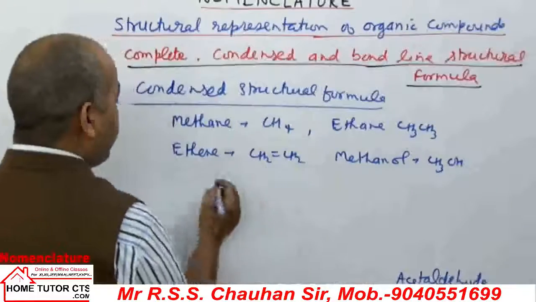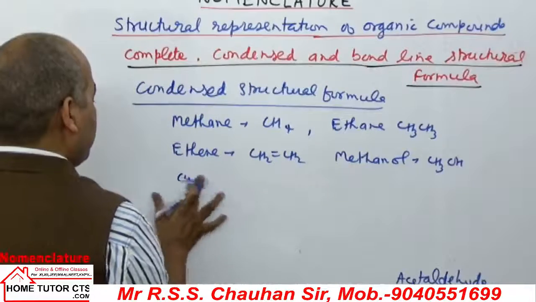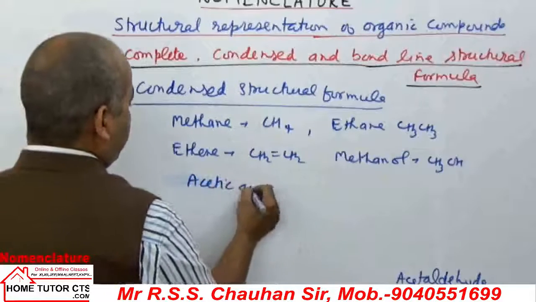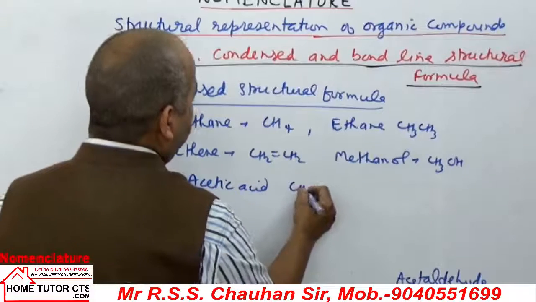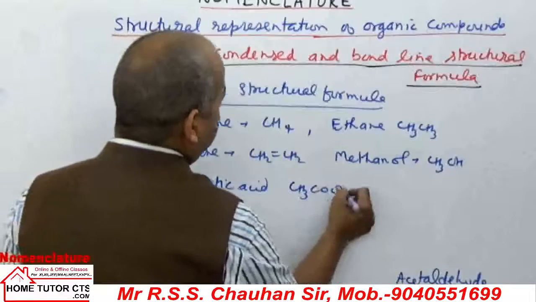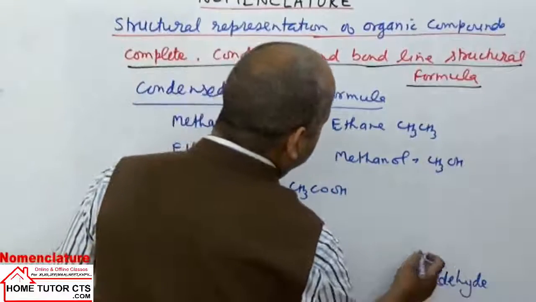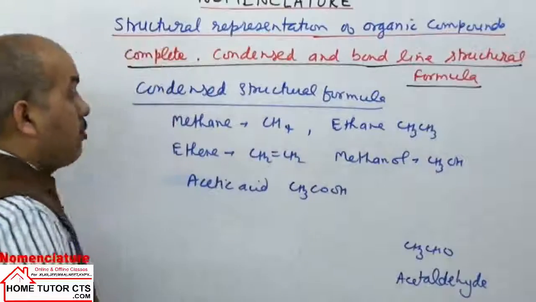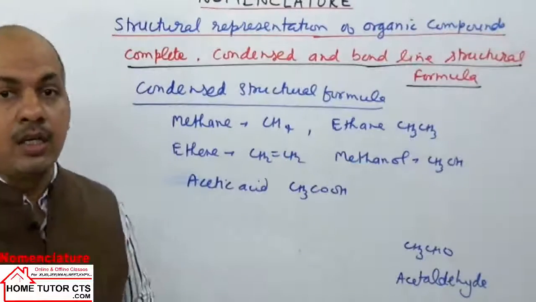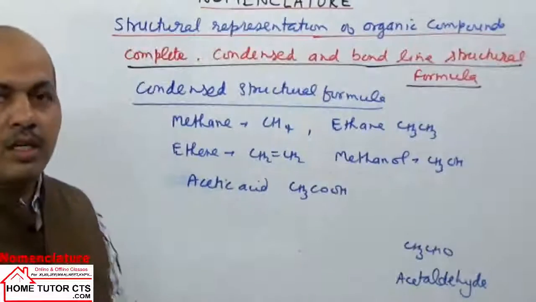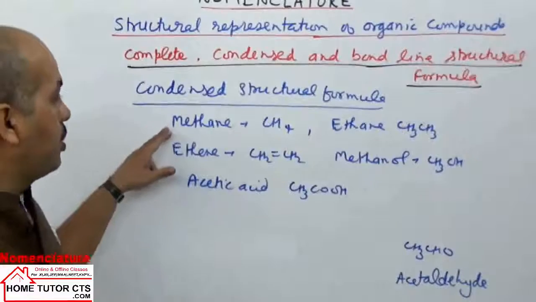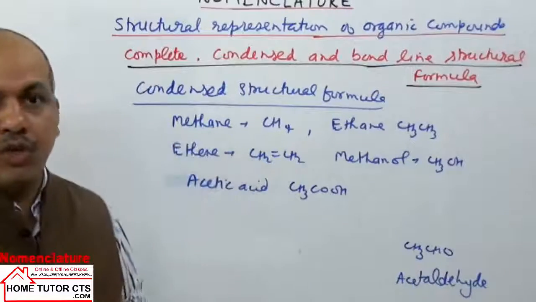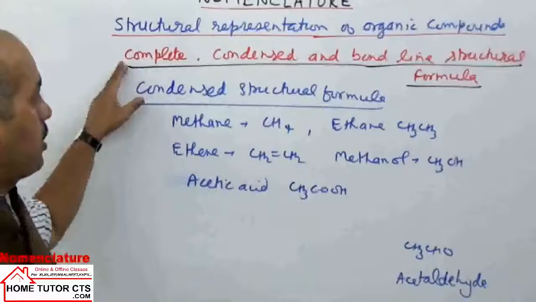If I write suppose acetic acid, then CH3COOH. If I write acetaldehyde, CH3CHO. So such kind of structures where we write the formula of the atoms together, it is called as the molecule's condensed structural formula. Now again they take some more time for drawing as compared to complete structure.